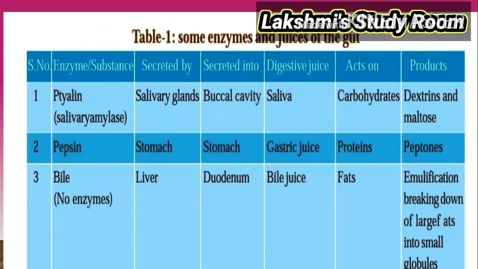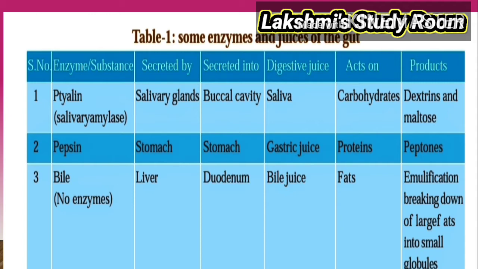The bile juice contains no enzymes. Which juice contains no enzymes? That is bile juice. But what is the main function of the bile juice? Fats are digested by converting them into small globule-like forms with the help of the bile juice secreted from the liver.